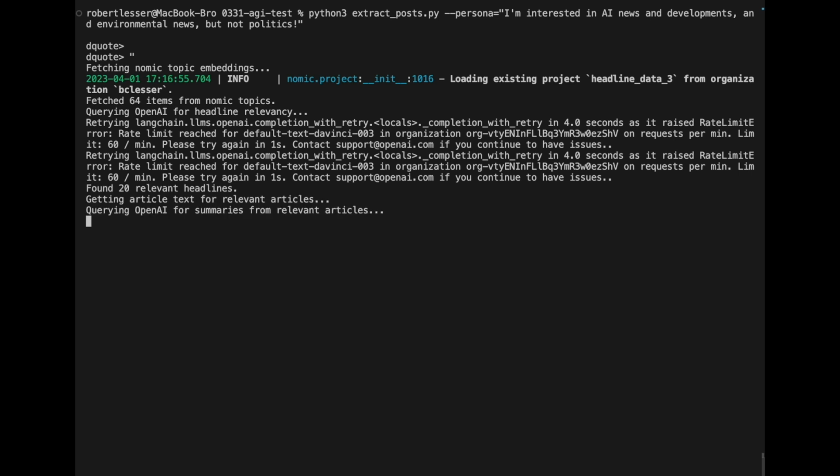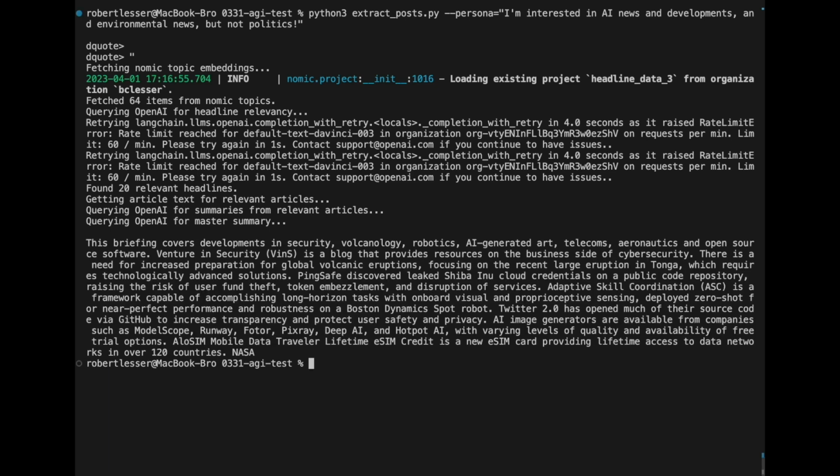It then gets articles and text for those relevant articles and queries OpenAI for summaries of those relevant articles to condense them. It takes a minute to get each of the summaries, and then it compiles them all into a master summary, which it then outputs below. And here you can see the briefing covers developments in security, volcanics, robotics, AI-generated art, telecom, aeronautics, and open source software, and pointedly not politics.